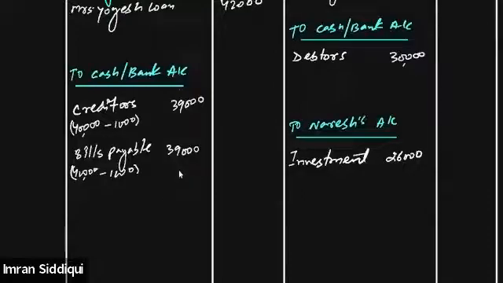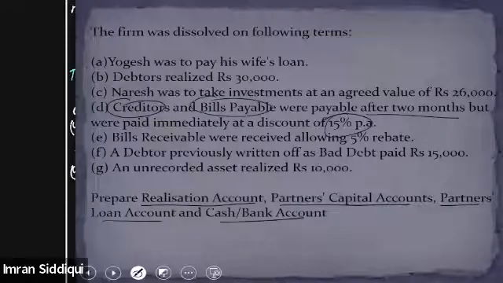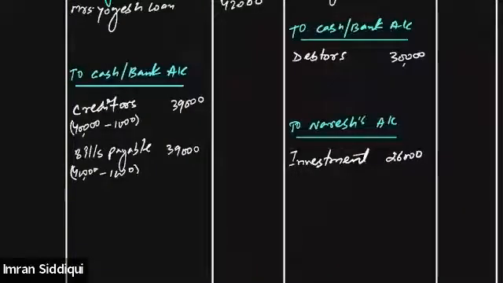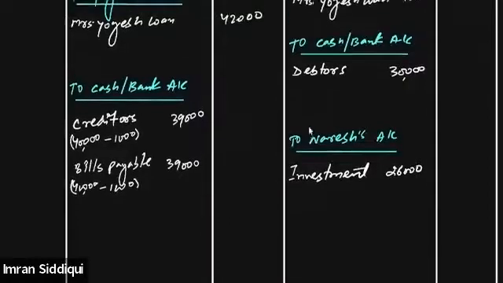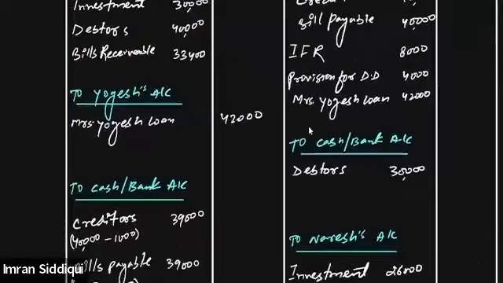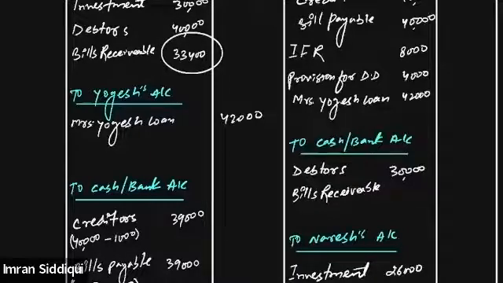Moving on to the next adjustment, point E. It says bills receivable were received allowing 5% rebate. So we have received the payment on bills receivable after allowing a discount of 5%. That is what this actually means. So we'll go on the credit side of the realization account, and on the credit side we'll write down bills receivable. What was the value of bills receivable? 33,400 was the value of the bills receivable.